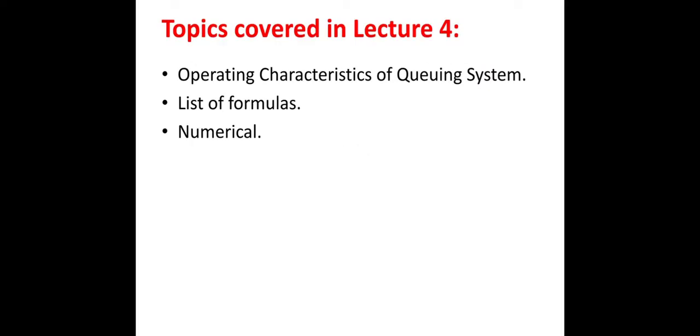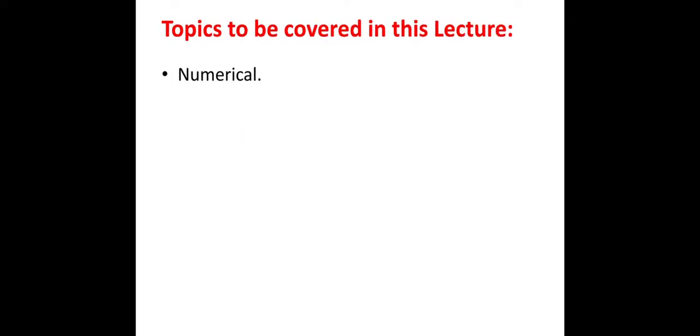In lecture 4 we discussed the operating characteristics of a queuing system, that is queue length, waiting time in the queue, waiting time in the system and length in the system. We also discussed a list of formulas and solved one problem. In today's class we'll again see the formulas and solve some more problems. So the topic to be covered in this lecture is numericals.